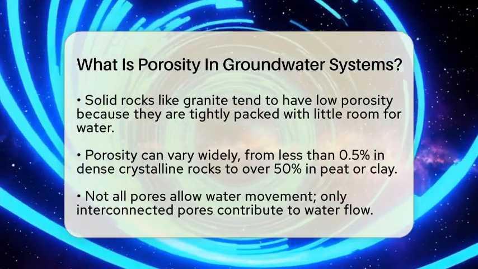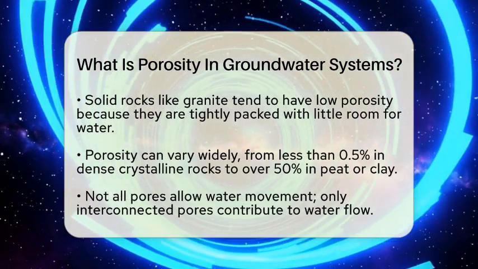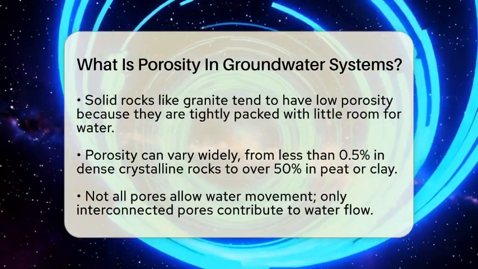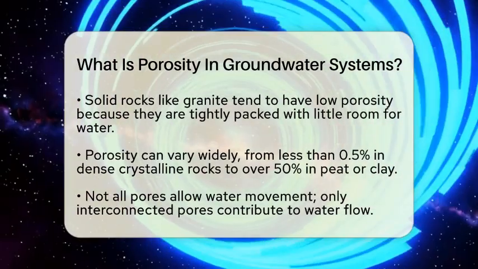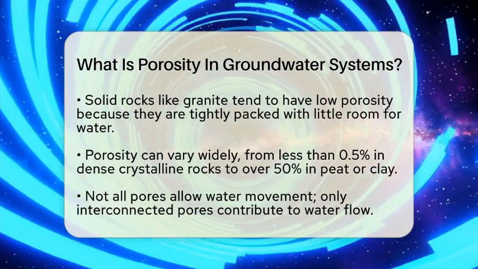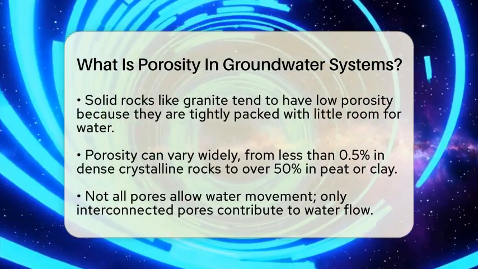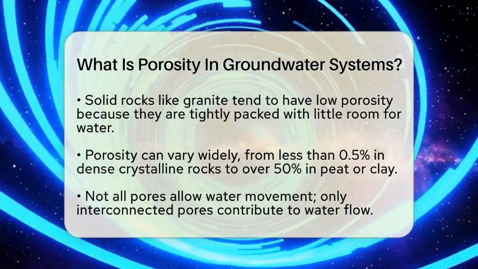On the other hand, solid rocks like granite have very low porosity because they are tightly packed with little room for water. Porosity can vary a lot, from less than 0.5% in dense crystalline rocks to over 50% in materials like peat or clay. But not all pores are equal when it comes to moving water. Only the interconnected pores allow water to flow through the material.